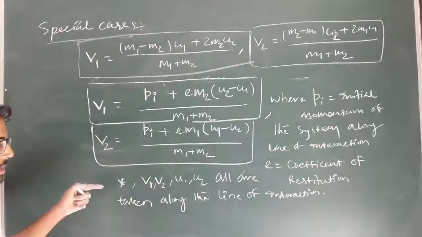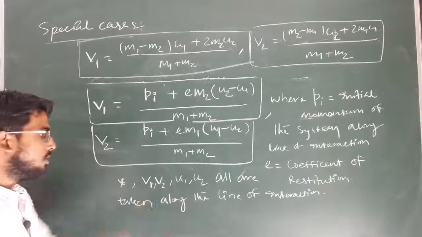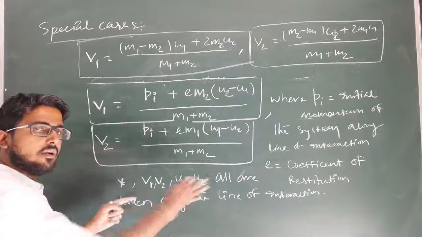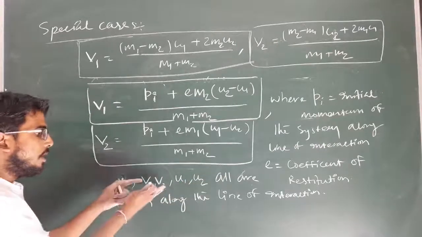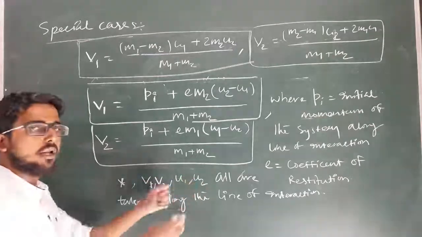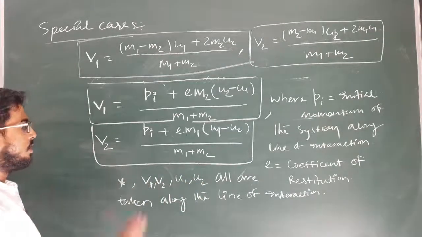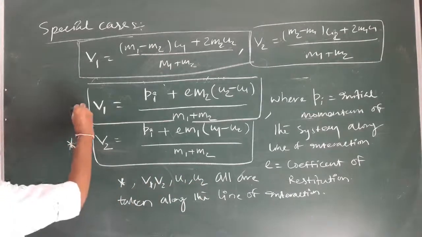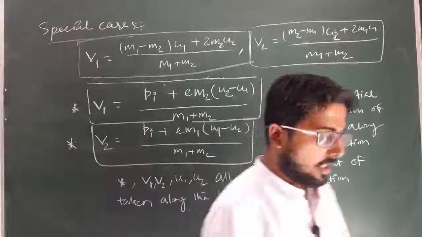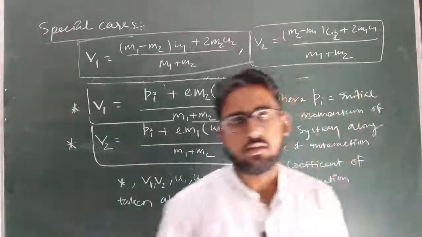Okay, if these are one-dimensional collisions, then you have to take complete v1, v2, u1, u2 because they are already along the line of interaction. But if they are oblique collisions, then you have to take the components of v1, v2 and u1, u2 along the line of interaction. Clear? So these are two important expressions to find out the velocity of separation of two bodies after collision. Clear? So this is all about your collision. In the next class we will discuss further. Okay, thank you.